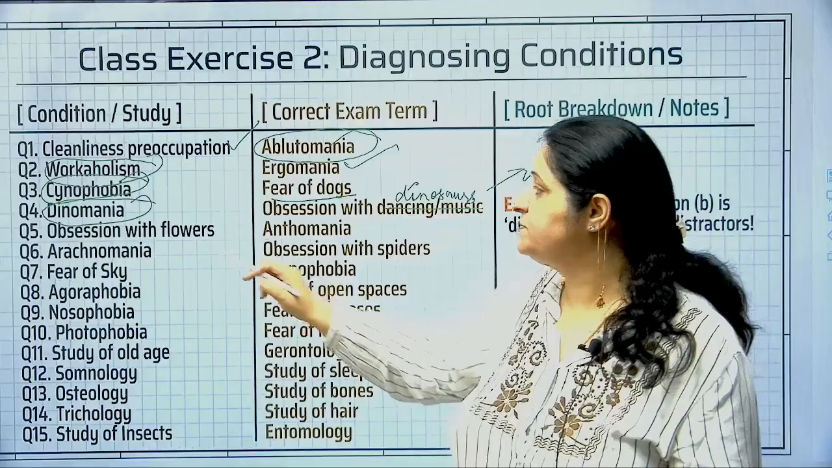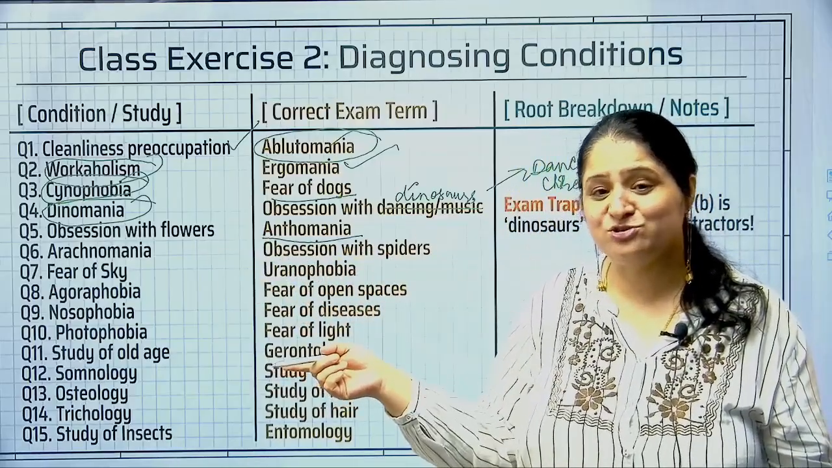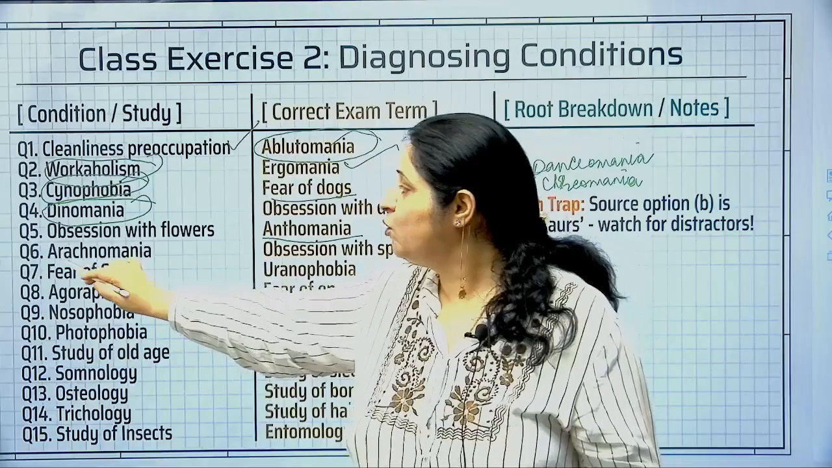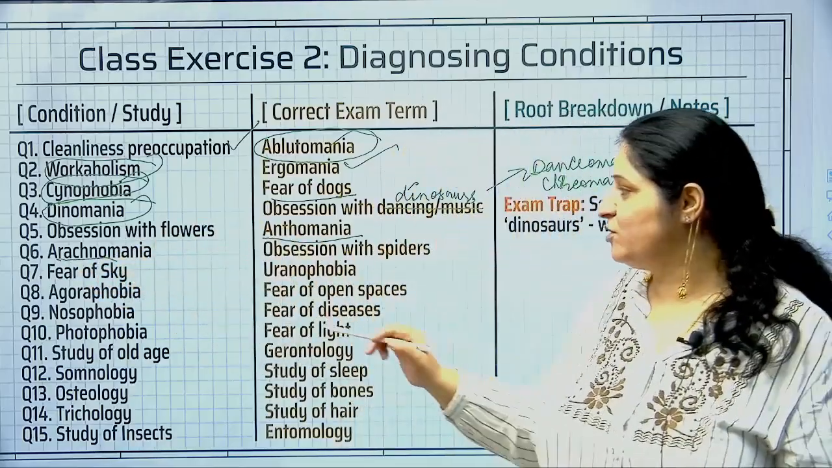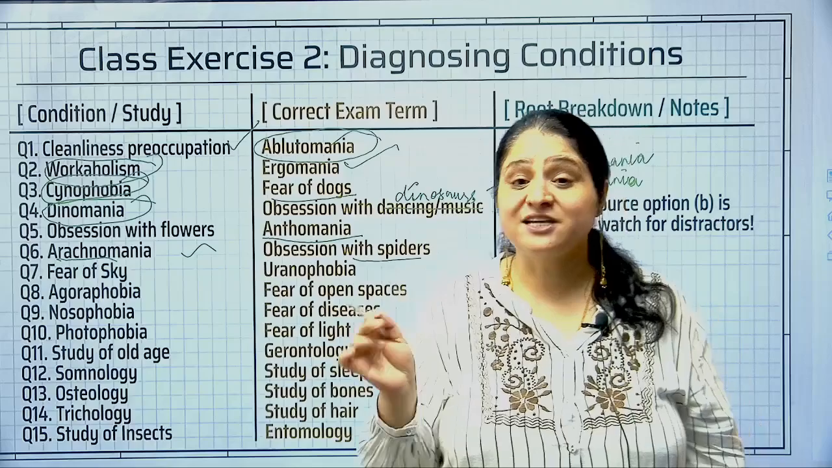Remember this. All right. Obsession with flowers is enthomania. Entho we saw just earlier. Entho is related to flowers. Arachno is related to what? Spiders. So what was arachnomania? Obsession with spiders. Now what do you call fear of sky?